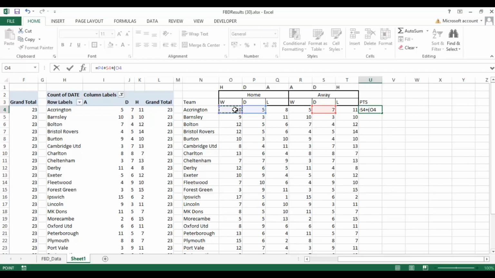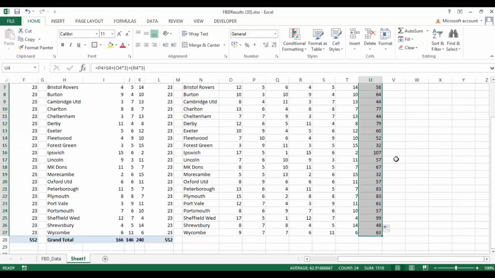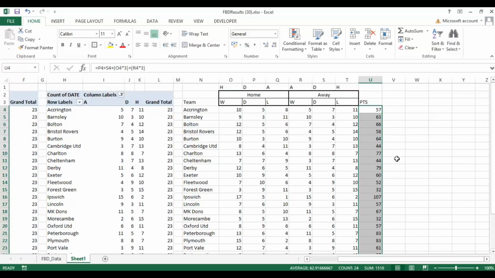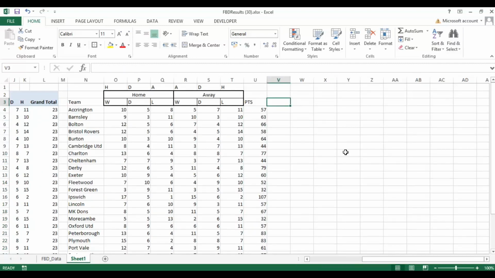Then we can say how many home wins, and we're going to times that by 3 because it's 3 points for a win, and away wins again times 3. And what that will do is calculate a points tally based on the predictions for each team using the odds percentage chances.